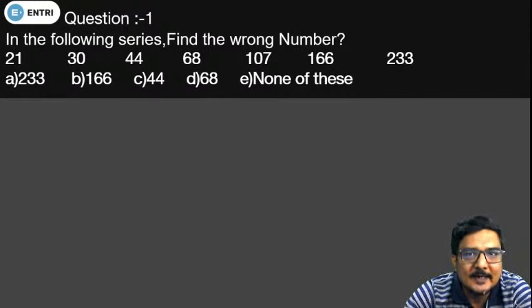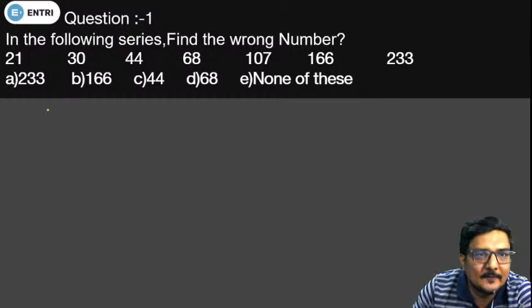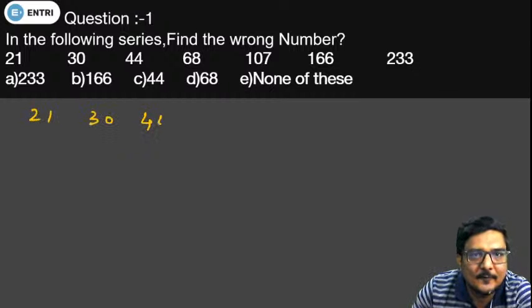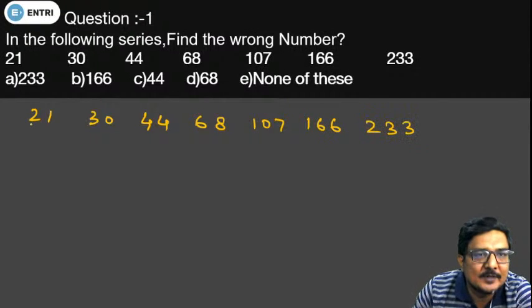Okay, the time is up for this question. The series is given as: the first term is 21, then 30, 44, 68, 107, 166 and 233. What is our logical approach in series? If the difference between two consecutive terms is not increasing or decreasing at a very high degree, then we go with the difference approach.